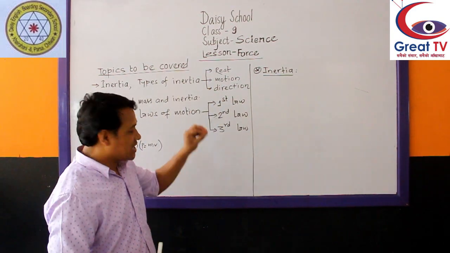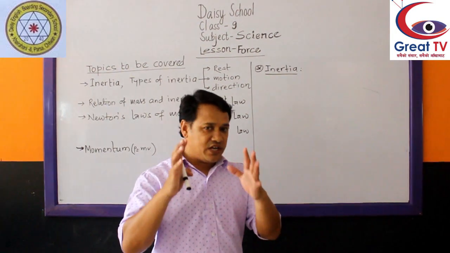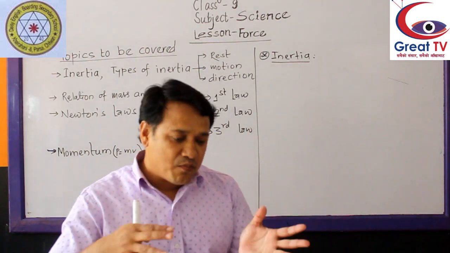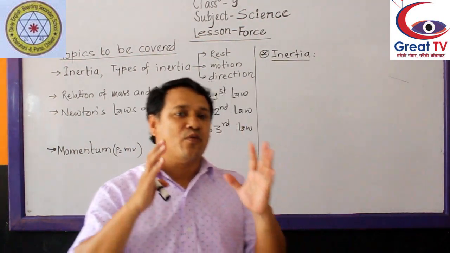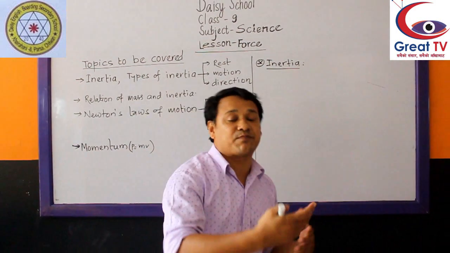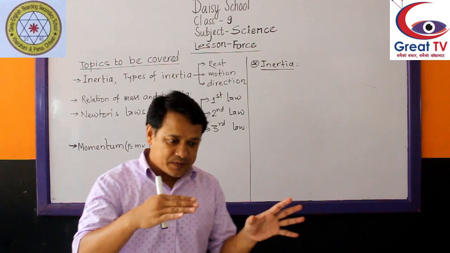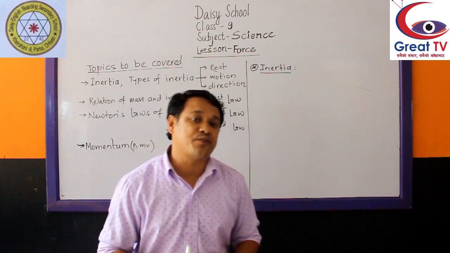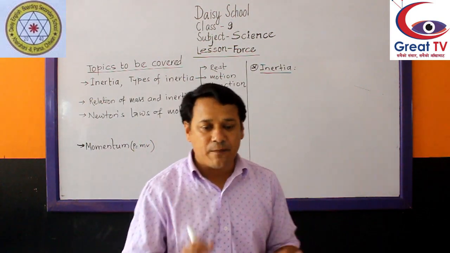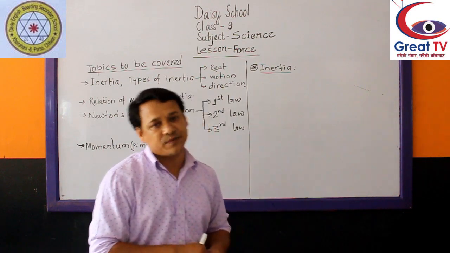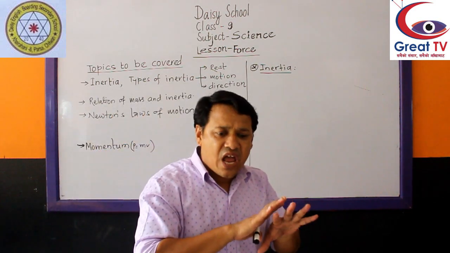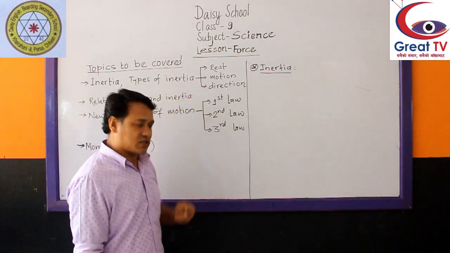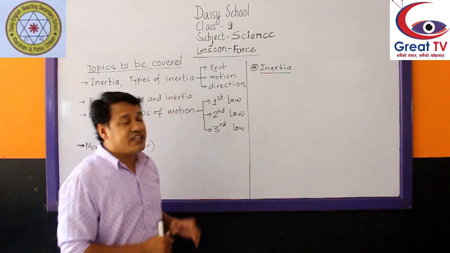Inertia of motion exists in a moving object. So, inertia of motion means inability of a moving object to change into rest by itself. A moving object cannot convert into rest without using an external force. Every moving object possesses inertia of motion. So, inability of a moving object to convert into rest without using an external force is called inertia of motion.